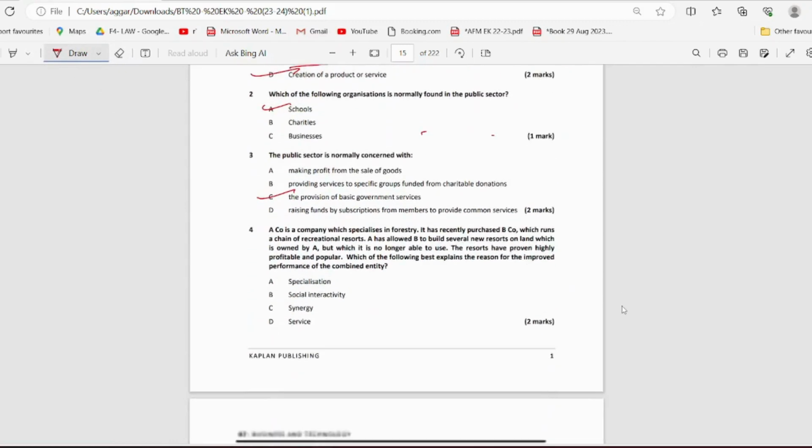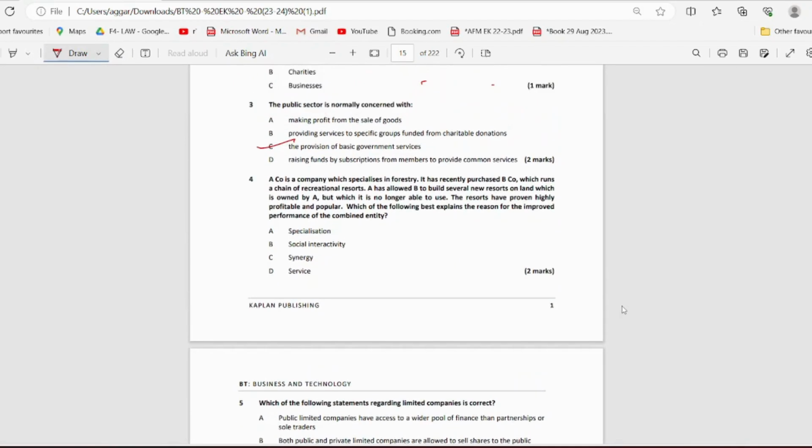Yeah, let's move forward with the fourth question. A company specializes in forestry. It has recently purchased B company, which runs a chain of recreational resorts. A has allowed B to build several new resorts on land which is owned by A, but which it is no longer able to use. The resorts have proven highly profitable and popular. Which of the following best explains the reason for improved performance of the combined entity?